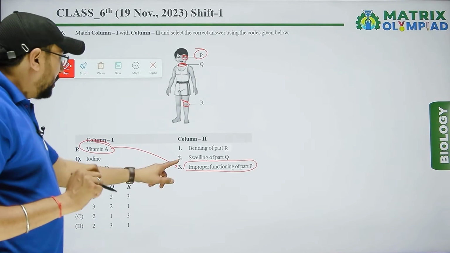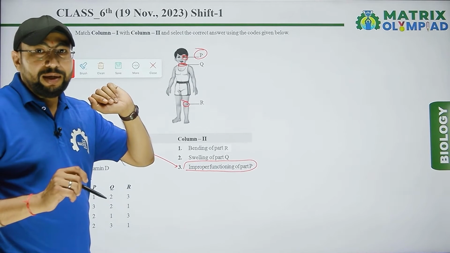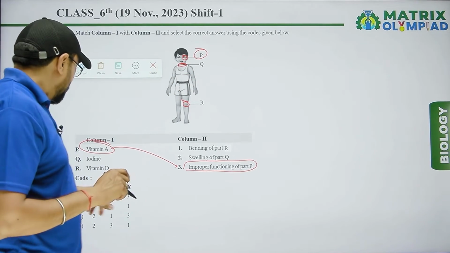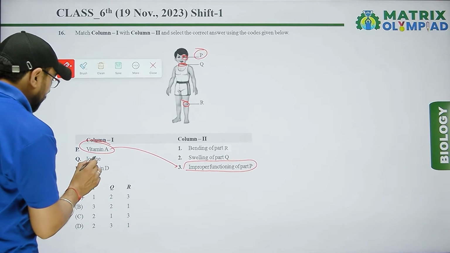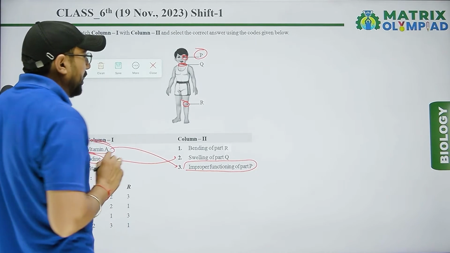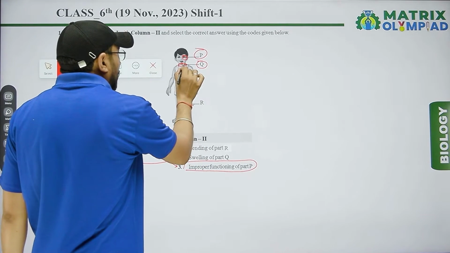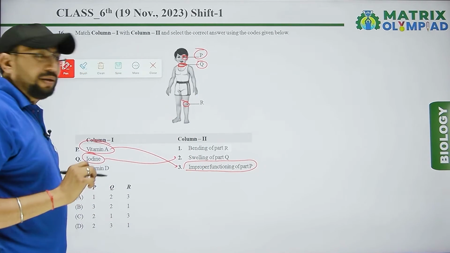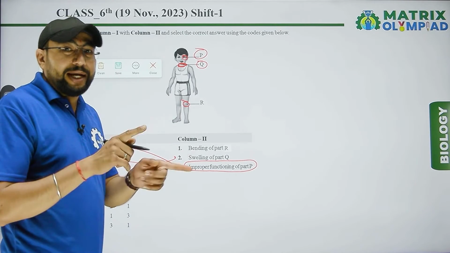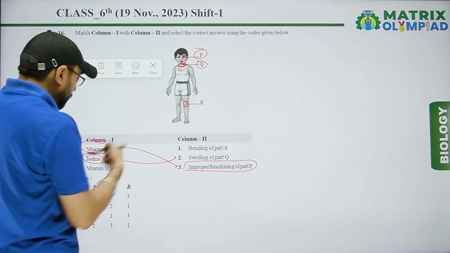Deficiency of vitamin A is related to P. Iodine is related to Q. It means iodine is responsible for goiter present at the neck, which is related to the thyroid gland. So iodine is related to the thyroid, and swelling of part Q is related to iodine.